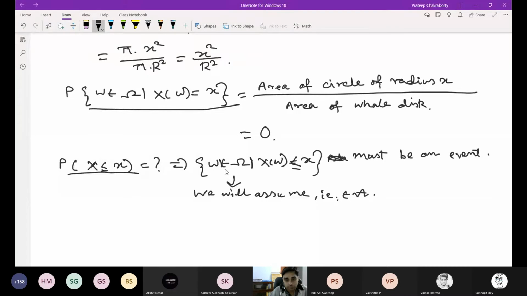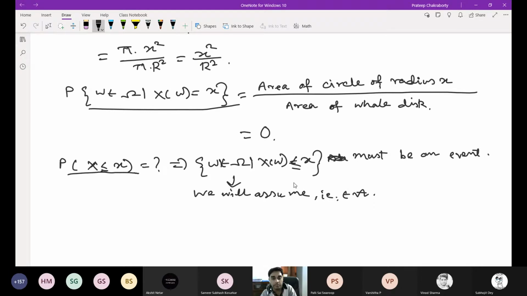But we have to assume in the definition of random variable that this thing is an event, okay? Because for a general random variable, this thing is not specified. In our examples, we can guess that this thing should be an event. But for a general random variable, this thing is not specifically told, or we cannot assume.